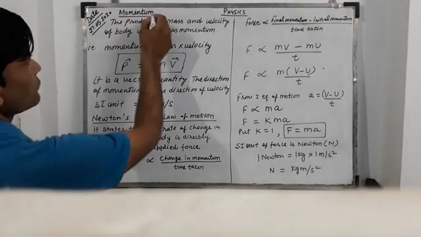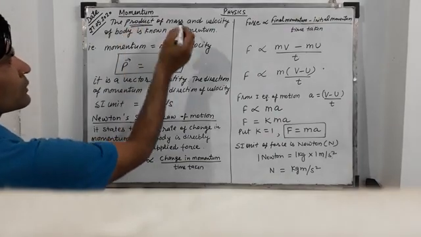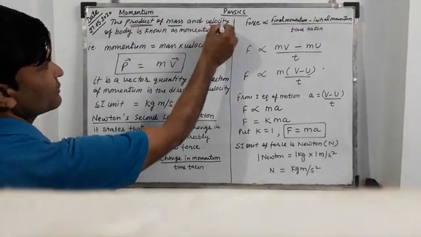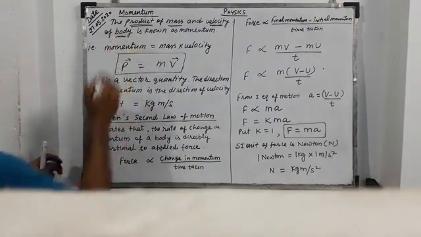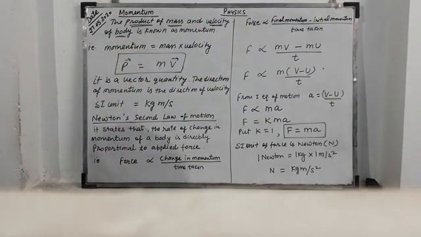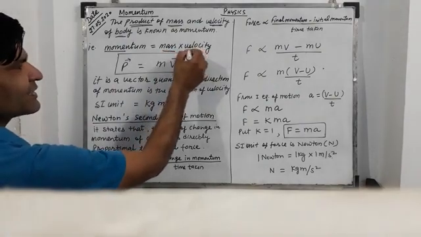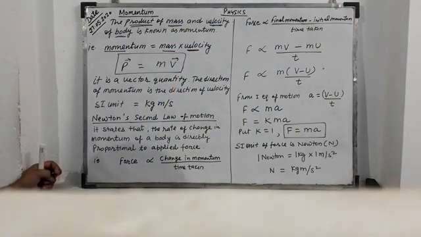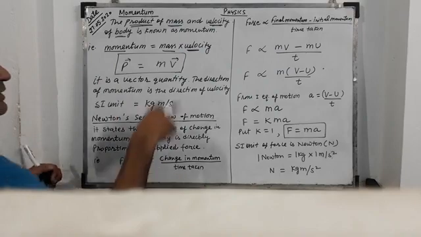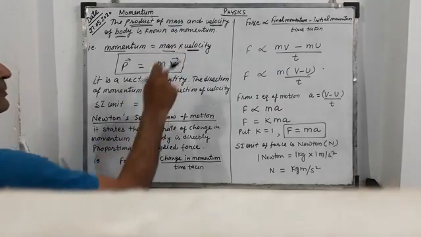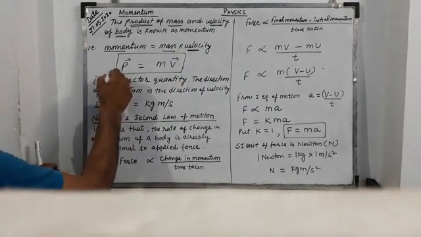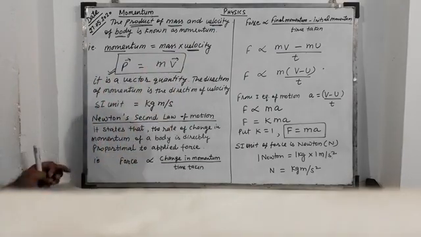Momentum is also defined as the product of mass and velocity of a body. That is, momentum equals mass into velocity. Momentum is represented by P, mass by m, velocity by v. So we get the formula P = mv.